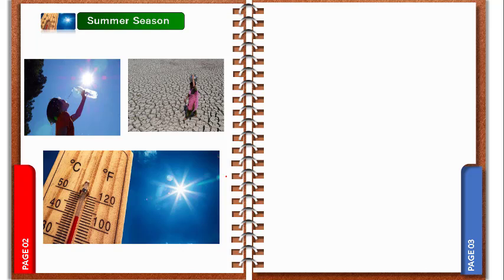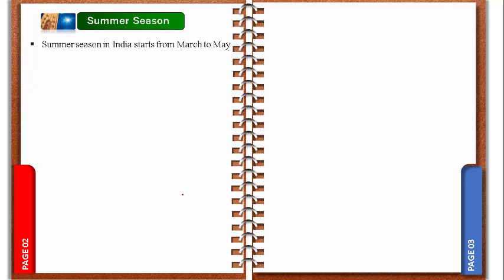What are the important characteristics of summer in India? Okay, children, let's begin. The summer season in India starts from March to May. So remember the months, very important. Already we have studied winter. It starts from mid-November to February, and this is March to May. May is usually the hottest month in India. So the coldest month in India is January, and the hottest month in India is May.